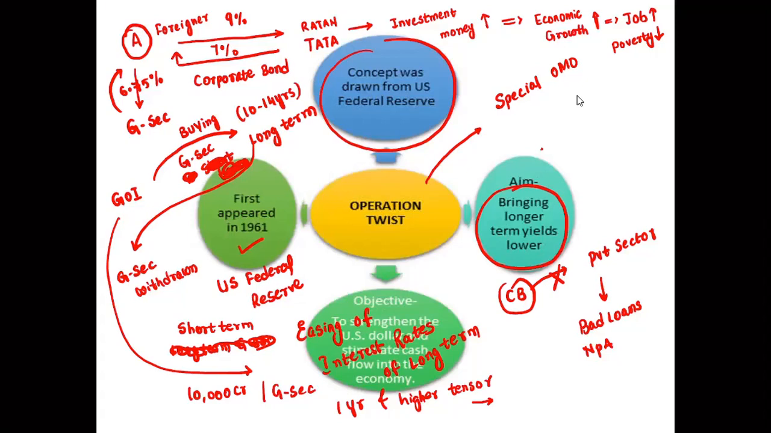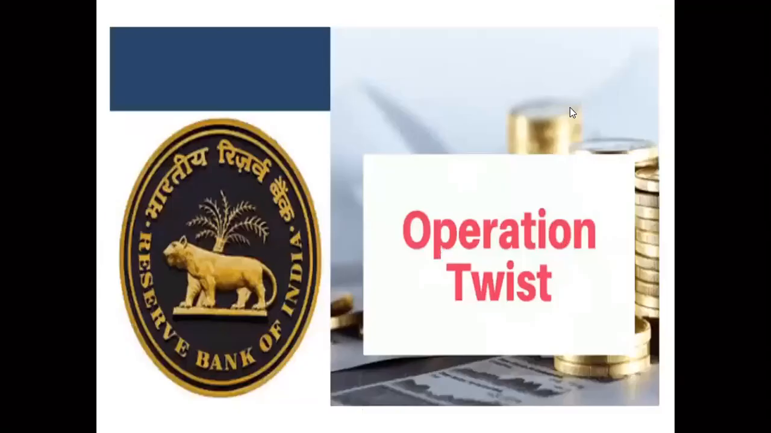Twist means what? They are selling it and buying it. Because the RBI or government is buying the long term, their demand will increase. Government securities demand increases, price will also increase and yield will reduce in this case. So 10-year government securities are just yielding 6.75 to 6.6%. It is better to go for short-term, cheaper borrowings. Such cases are taking place.